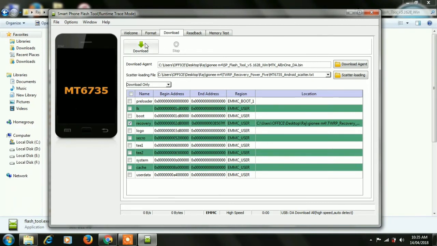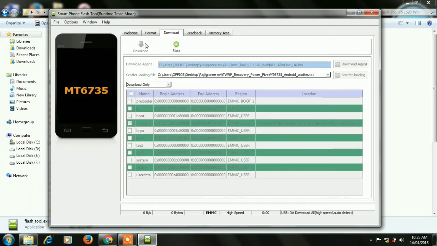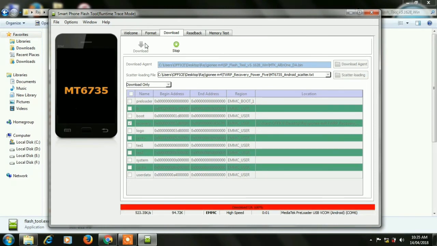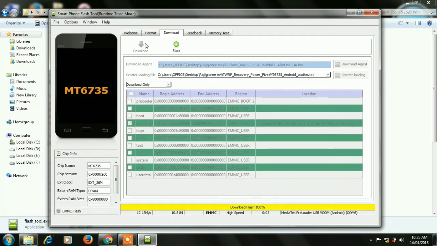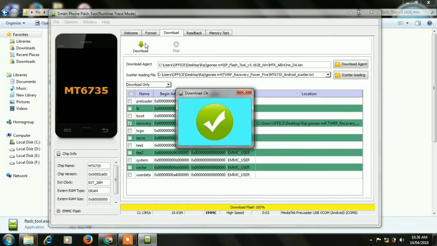So after selecting, simply tap on download, and after pressing download you have to connect your phone to the PC via USB cable. So I've tapped on download and it's started, and your TWRP is flashed.